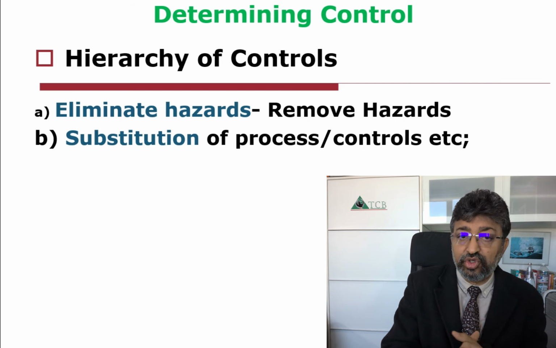Next is substitution. Here, I would like to give a good example of the Bhopal gas tragedy. Most of you might have heard of the Bhopal gas tragedy of Union Carbide that happened in 1984 in Bhopal in India. Methyl isocyanate leaked from a tank, killing more than 10,000 people, and several thousands were impacted and affected. Even now, children are born with physical deficiencies. It is considered to be one of the worst chemical disasters in the world.